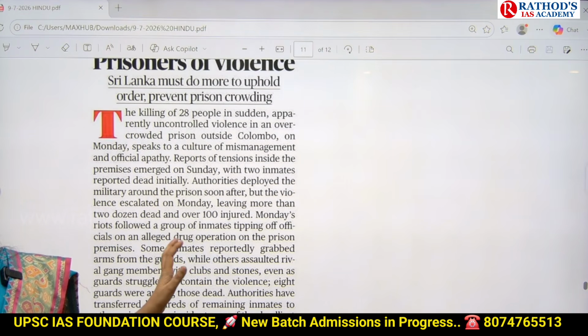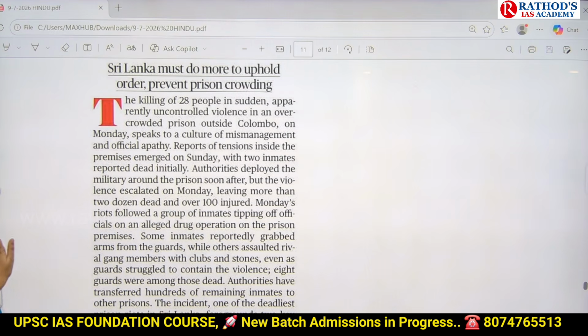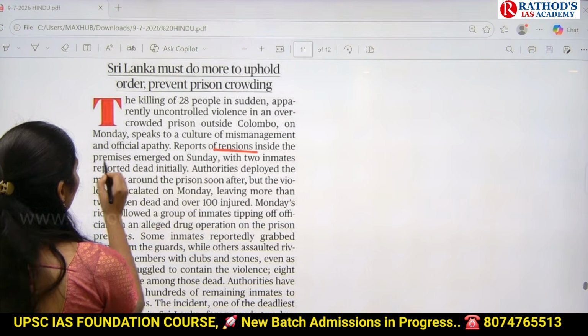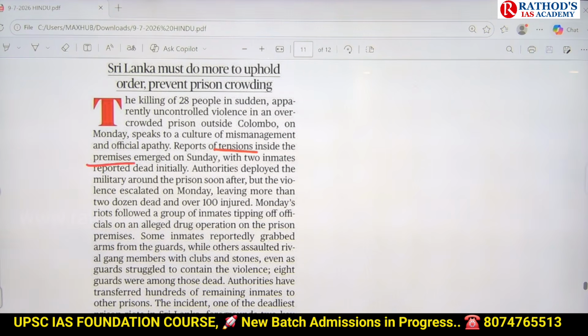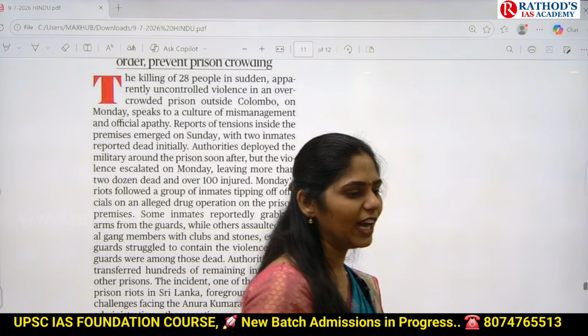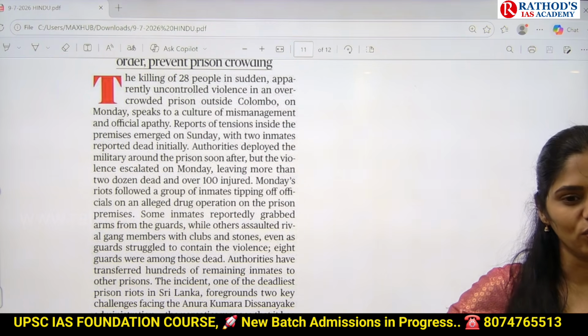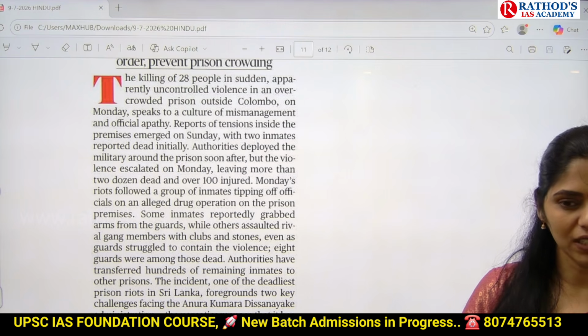And now there is mismanagement going on in this prison, and there is increased tension inside the premises. Okay. So what is happening here? If this kind of conflict is going on between 2 or 3 people, because of overcrowding, it will injure the other people also.